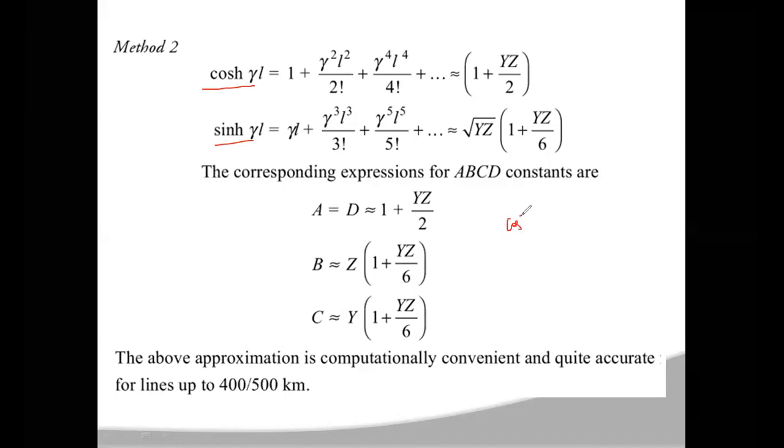Cosh x can be written as 1 plus x squared by 2 factorial plus and so on. These equations are from mathematics. In a similar manner, sinh x will be x plus x cubed by 3 factorial plus x power 5 by 5 factorial and so on. In place of x, you take gamma L.